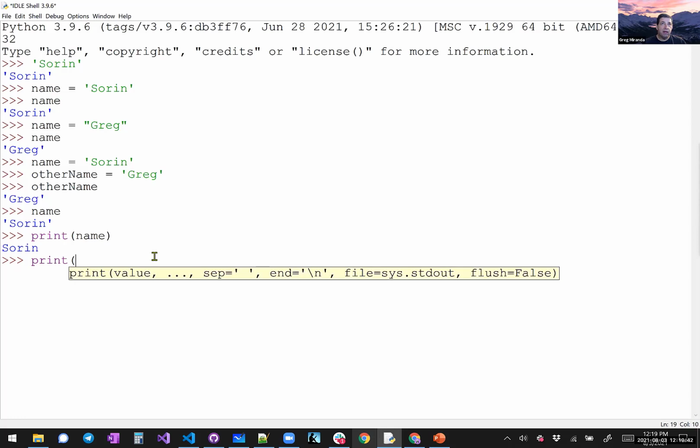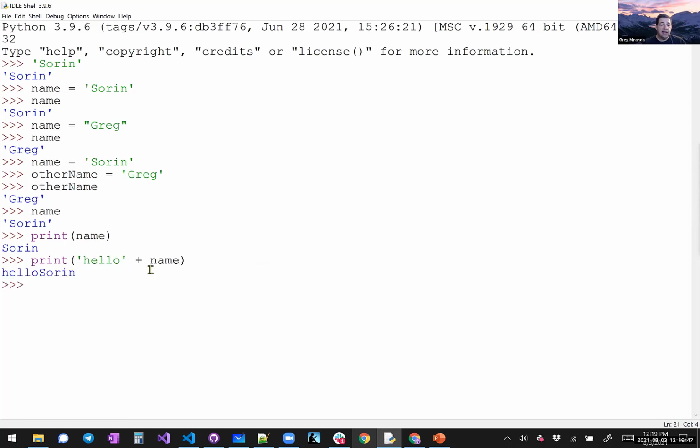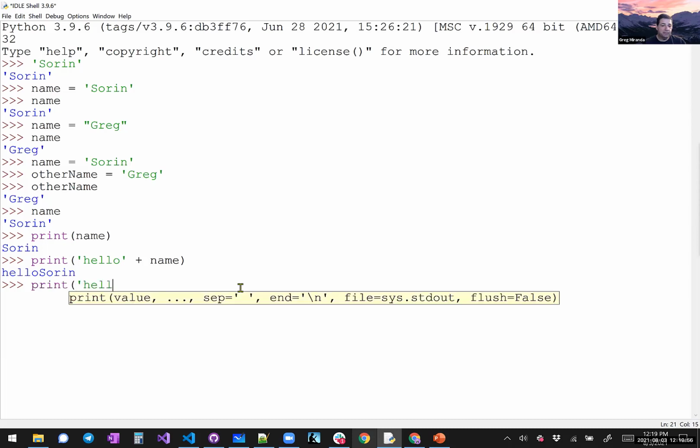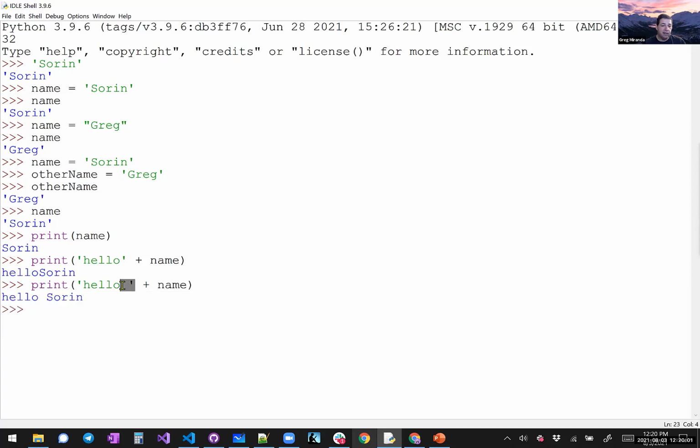So print, what about hello plus name? We call that actually concatenation. We took two strings and added them together: hello, and then the one that held Soren. If I wanted a space in between, you could put a space at the end of that text. Now it says hello space Soren. So again, what is concatenation? Concatenation is we took a string and then we basically appended another string to it. In this case, that string was held inside of a variable called name.